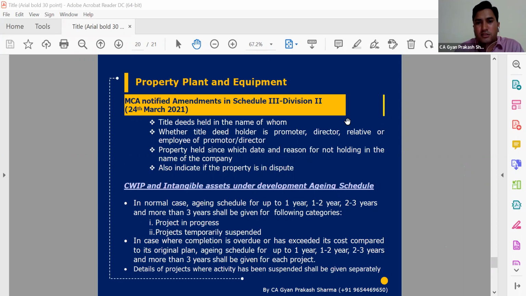But I'm not able to understand why we are discussing about rupees 10,000, because I think in cash, generally from the income tax point of view, there is a provision that if any amount which we are paying is more than 10,000, that will be disallowed.